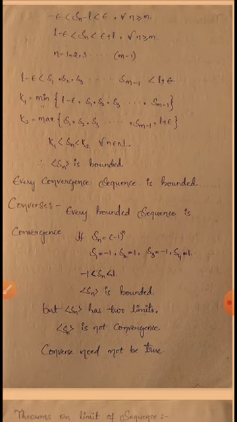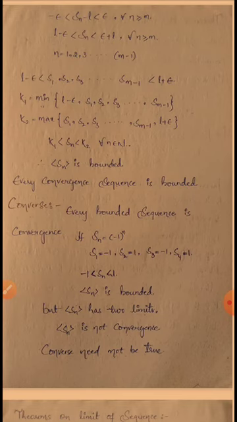If Sn is equal to (-1)^n, now write down n is equal to 1, 2, 3, and so on. For n is equal to 1, S1 is equal to -1. For n is equal to 2, S2 is (-1)^2, that is plus 1. For n is equal to 3, S3 is (-1)^3, that is -1. For n is equal to 4, S4 is (-1)^4, that is 1. So -1 is less than or equal to Sn is less than or equal to 1.